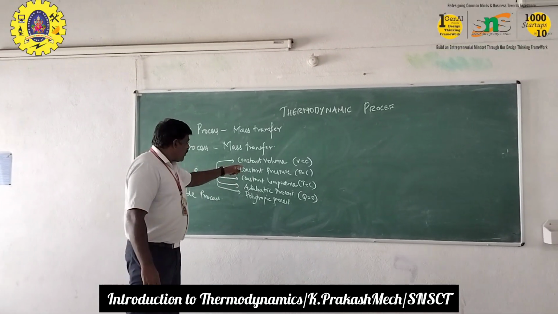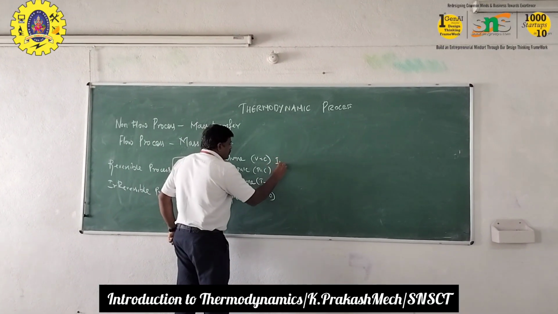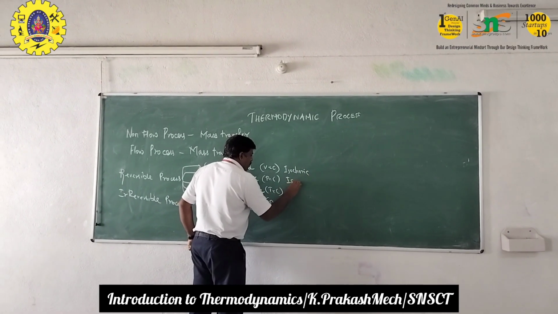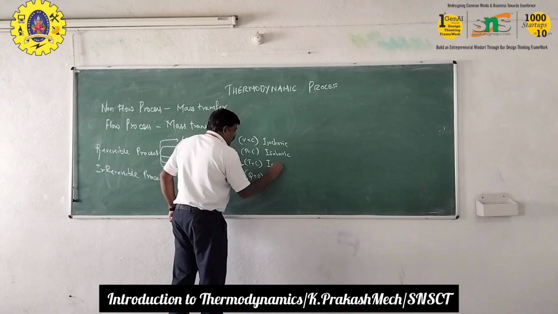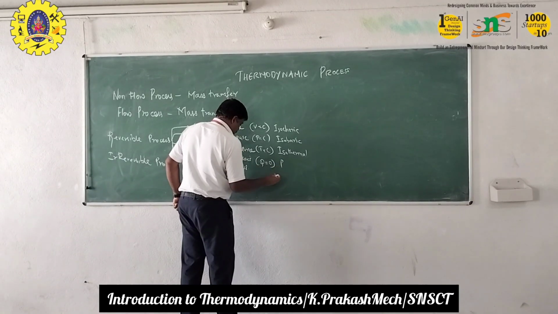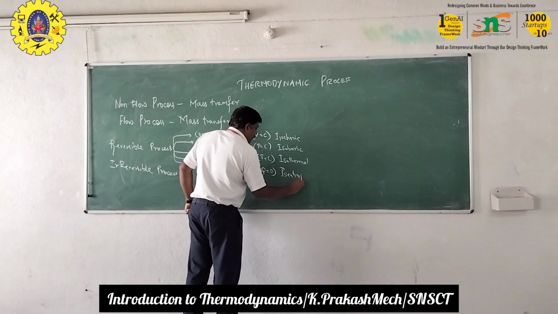There are other names for these processes. The constant volume process is called isochoric, here it is called isobaric, isothermal, and here it is isentropic.